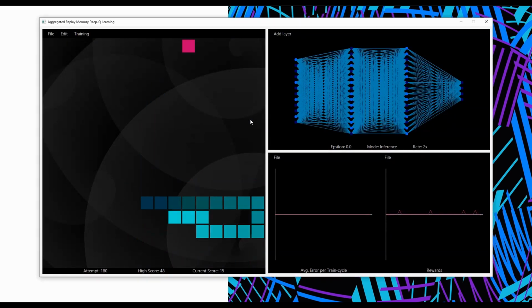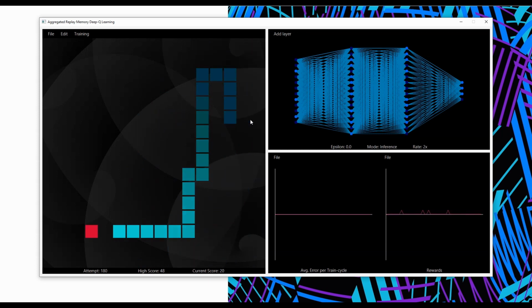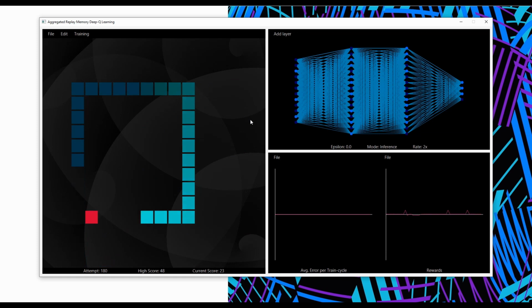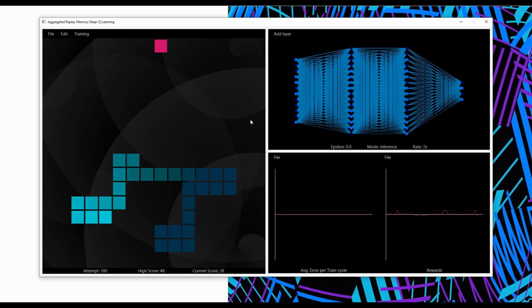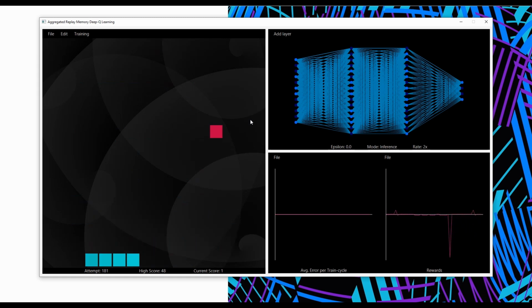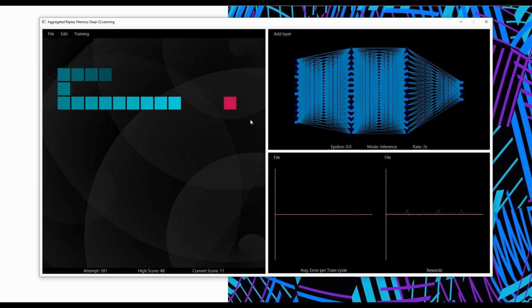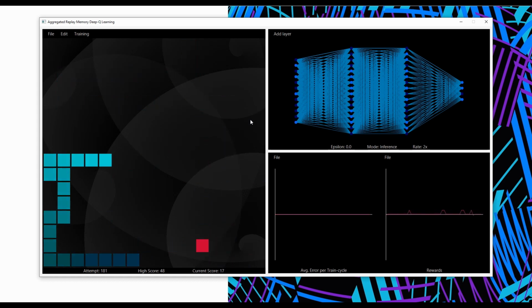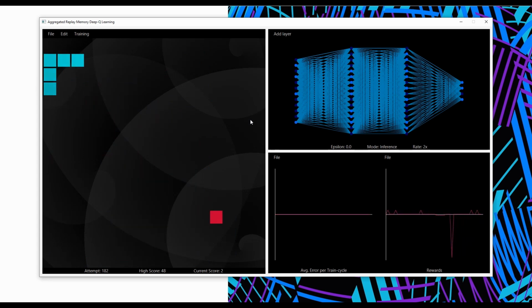Moving over to the project itself, we see the game Snake on the left-hand side. On its own, this is far from impressive. The game, however, is not being played by a human. Rather, it is being played by a deep reinforcement learning agent which has no access to a transition model or any other information about the rules of the game. The agent has learned to play the game entirely through reward and punishment signals received from the environment.